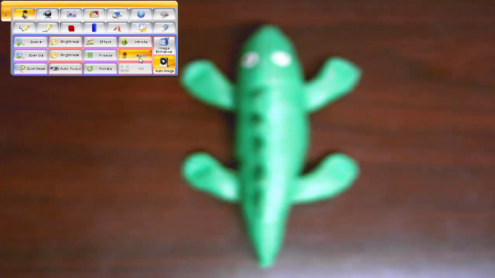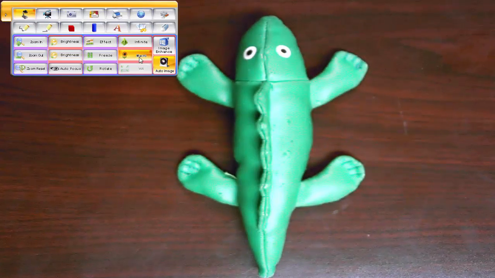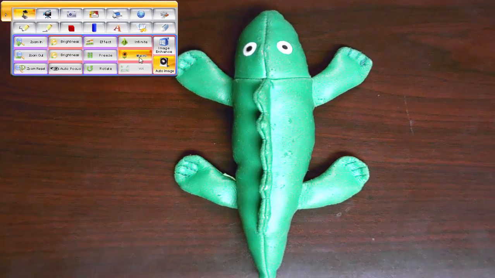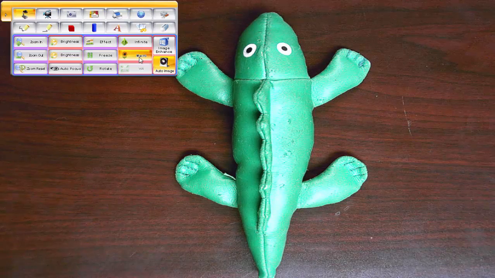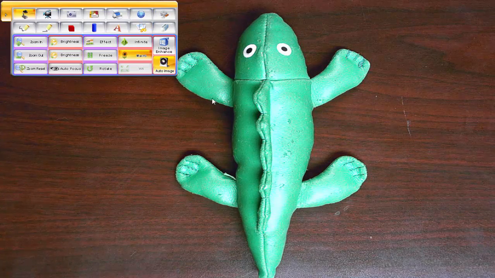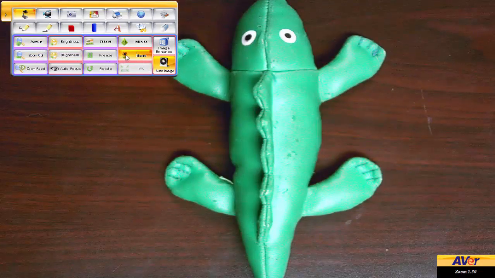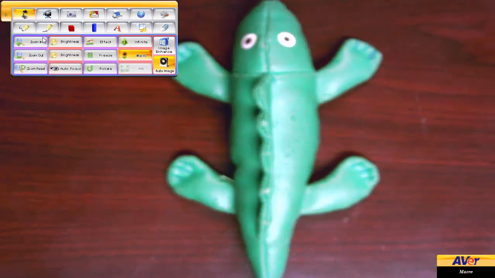And because of that, it will take quite some time to focus. Look at how beautiful that is, though. Wow. Let's get out of macro. So I unchecked macro, and it's going to take a little while to unmacrotize, I guess, if you want to call it that.